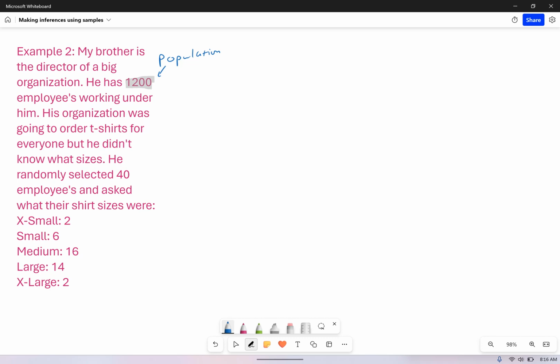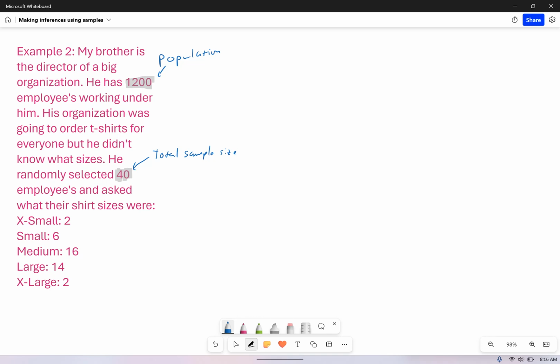He randomly selected 40 employees. So that's his total sample size, 40. And he asked them what shirt sizes they were. So 2 were extra small, 6 were small, 16 were medium, 14 were large, and 2 were extra large.